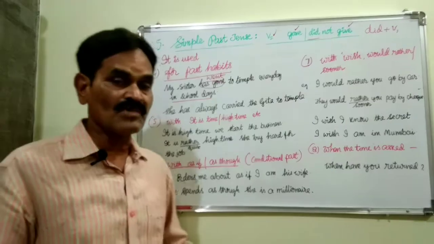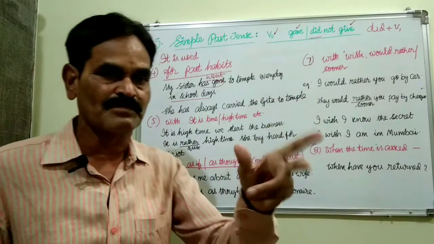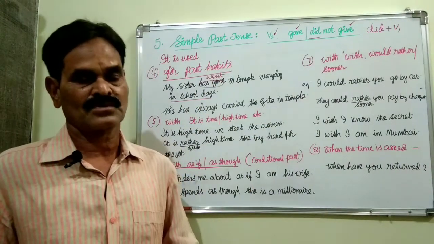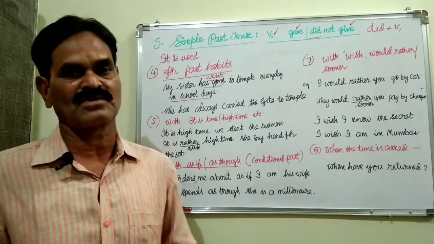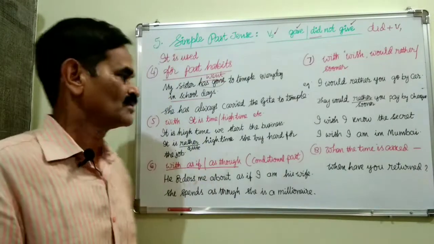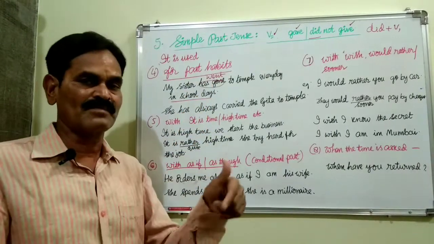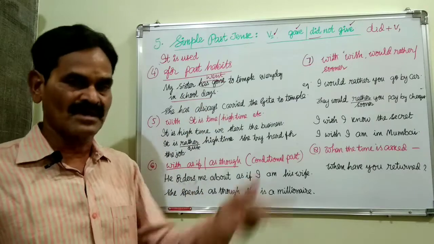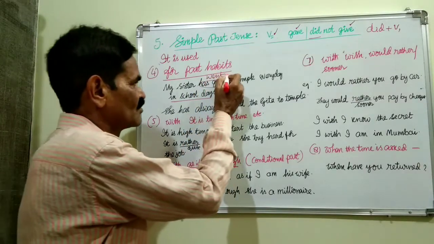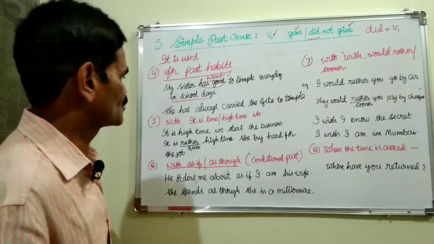So my sister went to temple every day, because every day is there, it is a repeated action. That action was repeated then. So repeated actions are called habitual actions. That habit is not there now, it was a past habit. That indication is in school days. It indicates that the habit is not there now, it was earlier. That's why it is a discontinued habit. We must use went, that is V2 simple past tense.